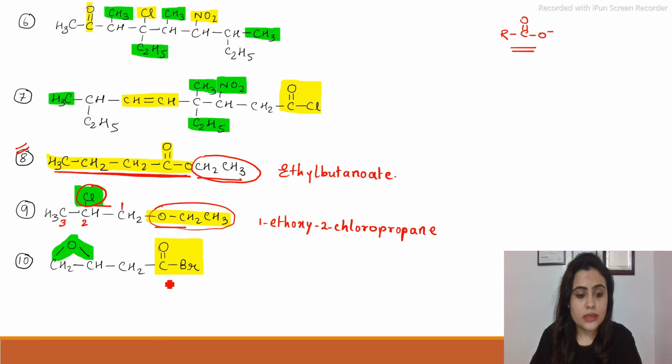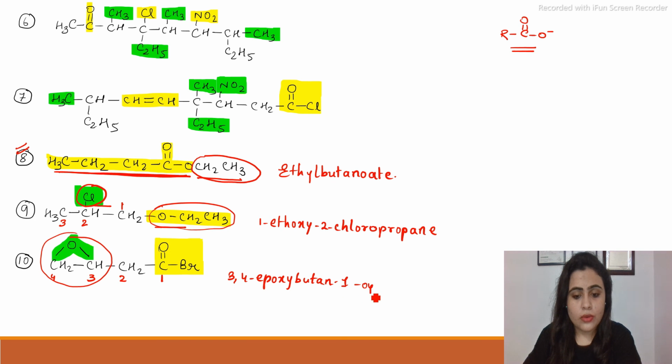In the 10th one, this is the main functional group, oyl halide. So we will give the lowest numbering: 2, 3 and 4. This is an epoxy group. So we'll write here 3, 4 epoxy butane 1 oyl bromide. Because it is not chloride, it's bromide, so we'll write oyl bromide.